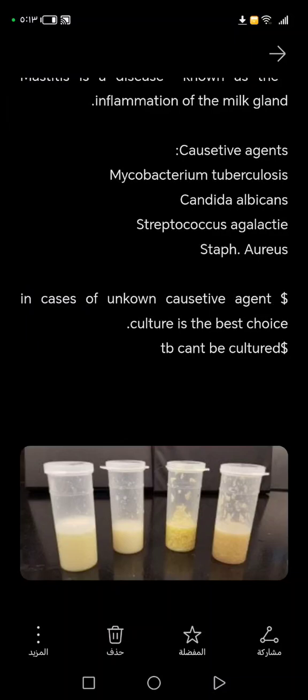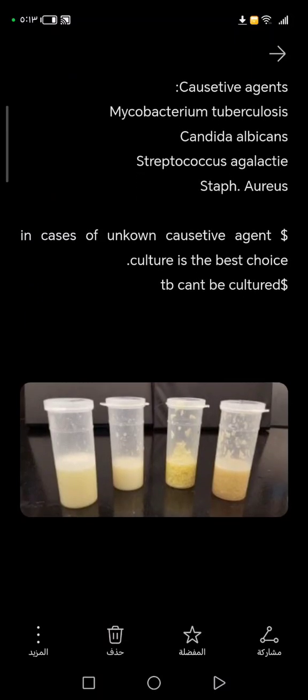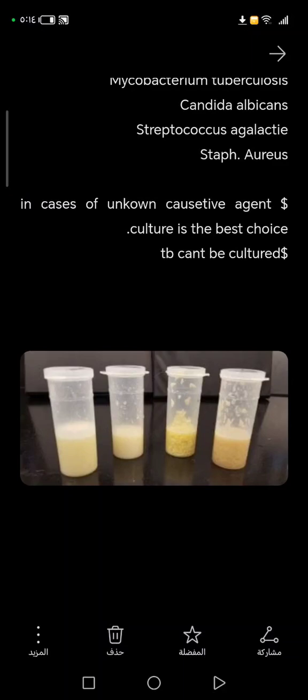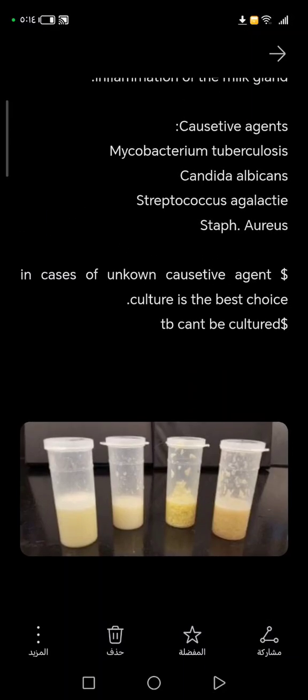Causative agents are Mycobacterium tuberculosis, that doesn't have any treatment at all, and Candida albicans as an example of yeast, okay, Streptococcus agalactiae and Staphylococcus aureus, and you have some other types of causative agents that I will explain about, okay.